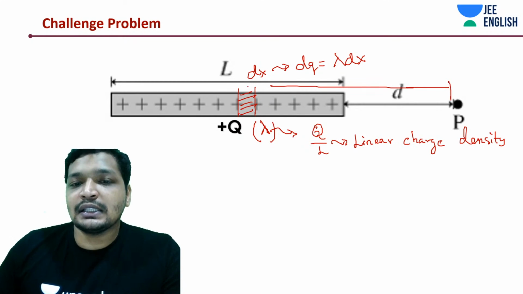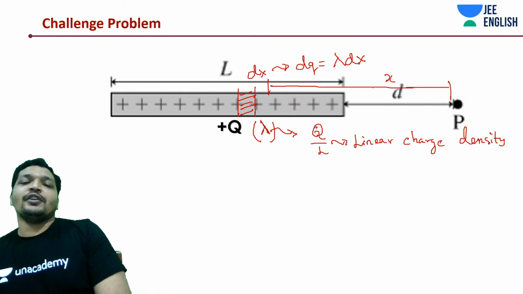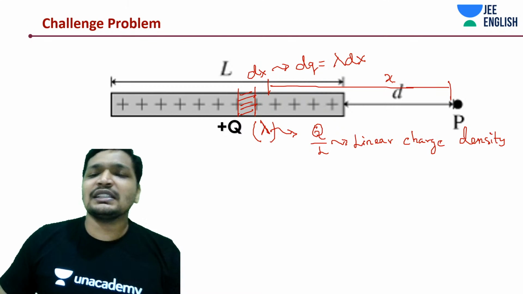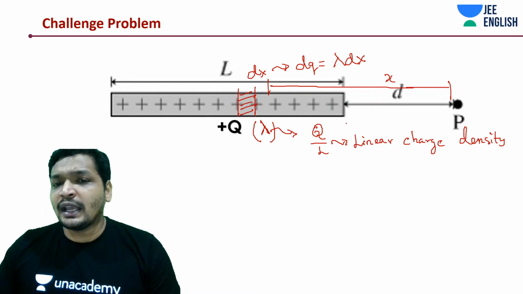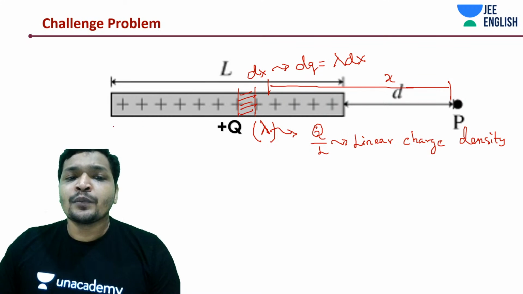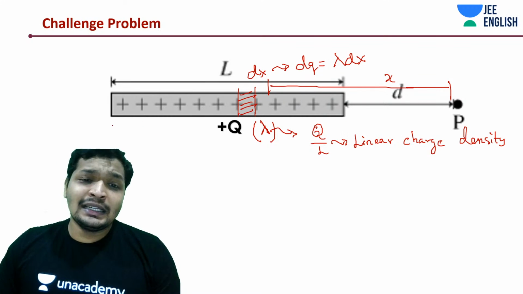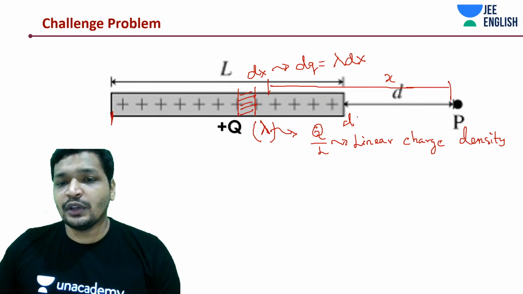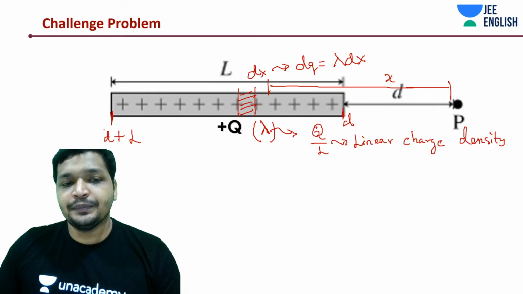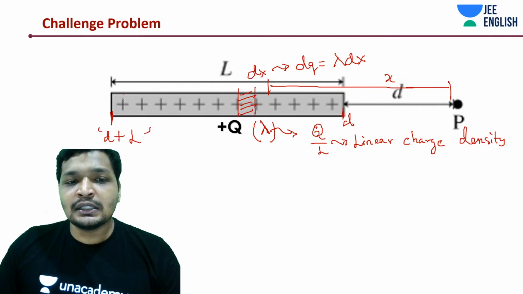Generally you would like to call this distance x, but for now just imagine this as distance x. It does not change anything. We will substitute the limits: x is going from d to d plus l. This elemental charge on this corner is at a distance d plus l.